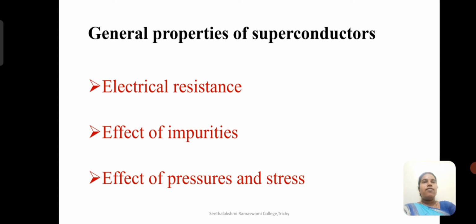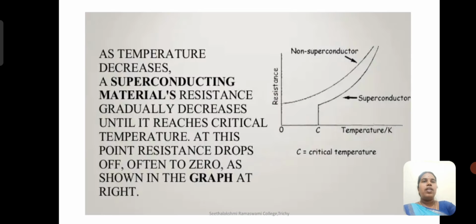The next effect observed is pressure and stress. On increasing pressure, certain materials, for example cesium, start showing superconducting behavior, and the critical temperature of cesium is approximately 1.5 Kelvin on applying a pressure of 110 kilobar. So these are some of the properties that are analyzed.